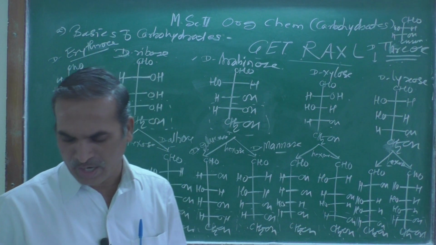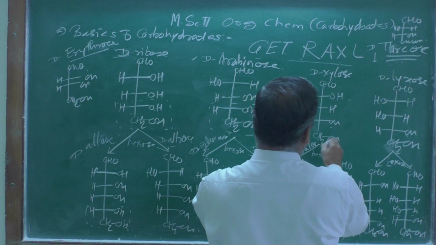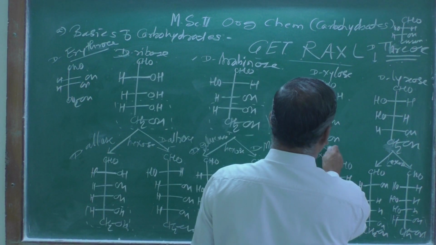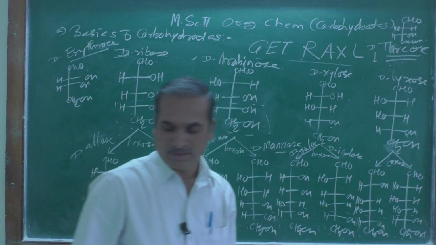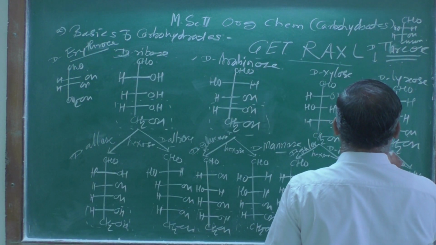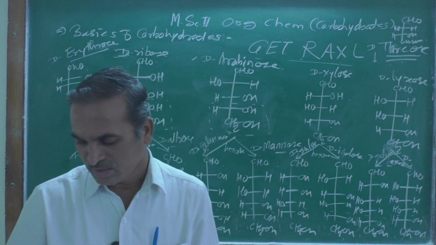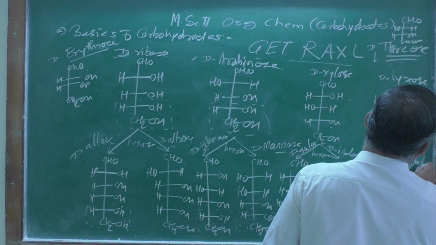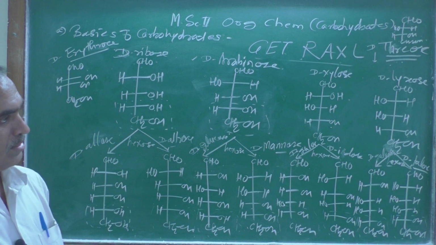And now if you look at gulose, this is the structure of D-gulose. And this is the structure of what is that? Idose. This is the structure of D-idose. And the next one, galactose. This is D-galactose. And the last one will be D-talose. So these are the structures of D-glucose and the D series.